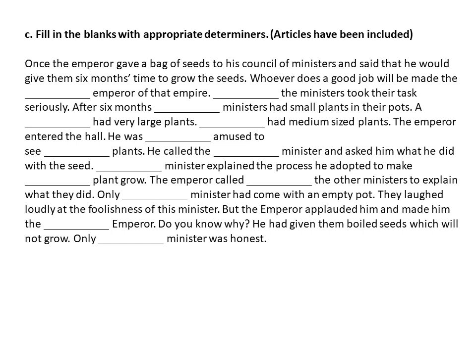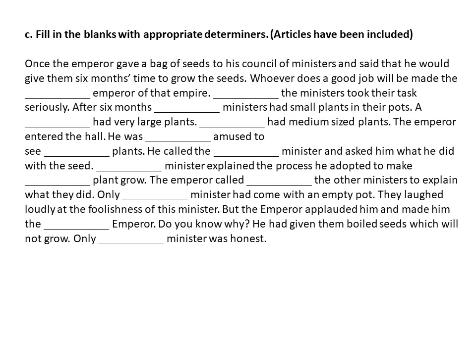He called dash minister and asked him what he did with the seed. Dash minister explained the process he adopted to make dash plant grow. The emperor called dash the other minister to explain what they did. Only dash minister had come with an empty pot.